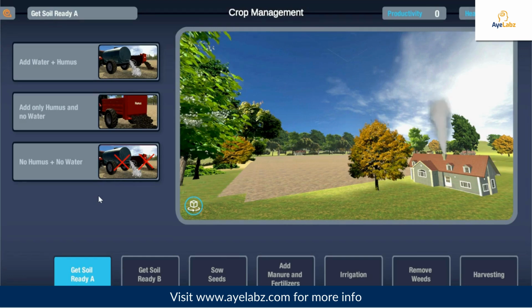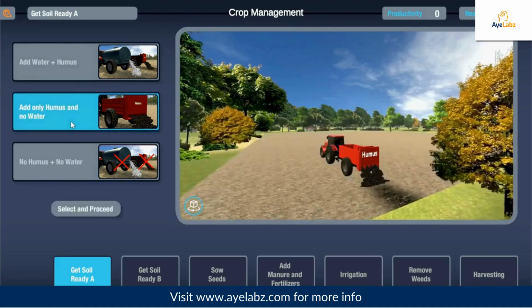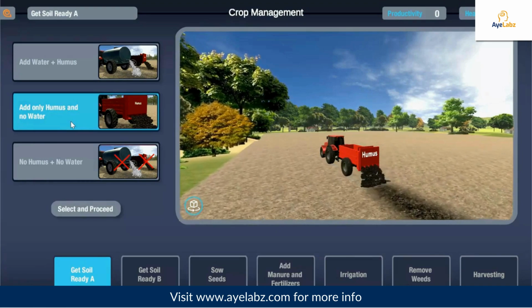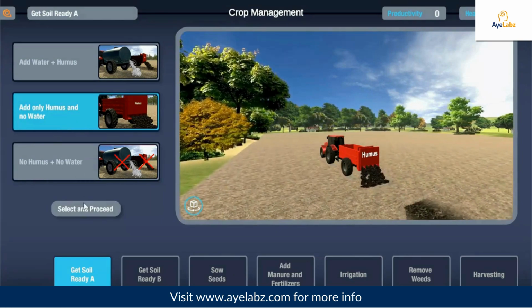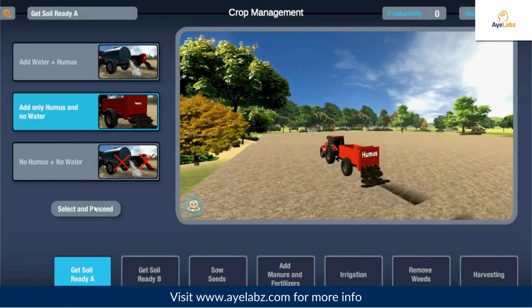Cultivation of crops involves several activities undertaken by farmers over a period of time, and these activities are referred to as agricultural practices. So, the first and the foremost step before growing a crop is preparation of soil. Humus is usually added to the fields as it contains many nutrients and minerals. So, select the best possible practice among these three to improve the health and fertility of the soil. Watch the process animation and then click select and proceed to proceed to the next stage.